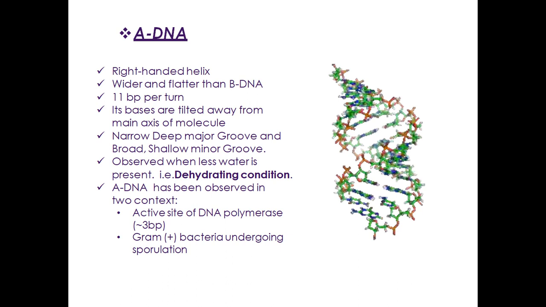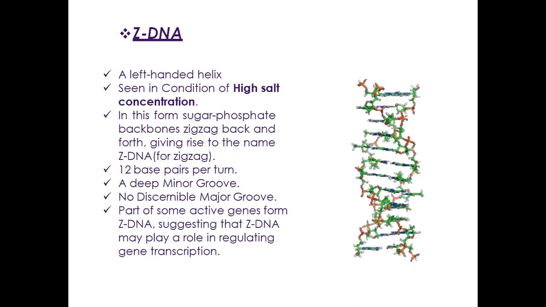Its bases are tilted away from the main axis of the molecule, with a narrow deep major groove and broad shallow minor groove. Observe when less water is present, that is the dehydrating condition. A-DNA has been observed in two contexts: the active site of DNA polymerase and gram-positive bacteria undergoing sporulation.